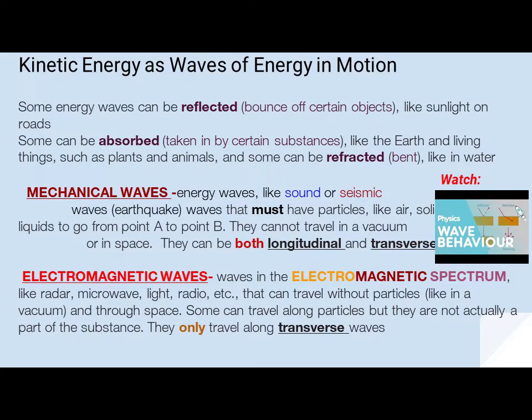Electromagnetic waves are waves in the electromagnetic spectrum, like radar, microwave, light, radio, etc., that can travel without particles, like in a vacuum and through space. Some can travel along particles, but they are not actually a part of the substance. They only travel along transverse waves. Let's learn more.